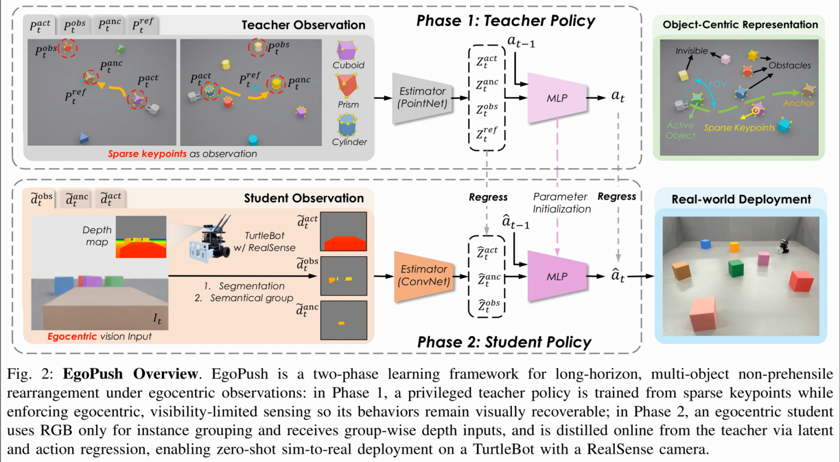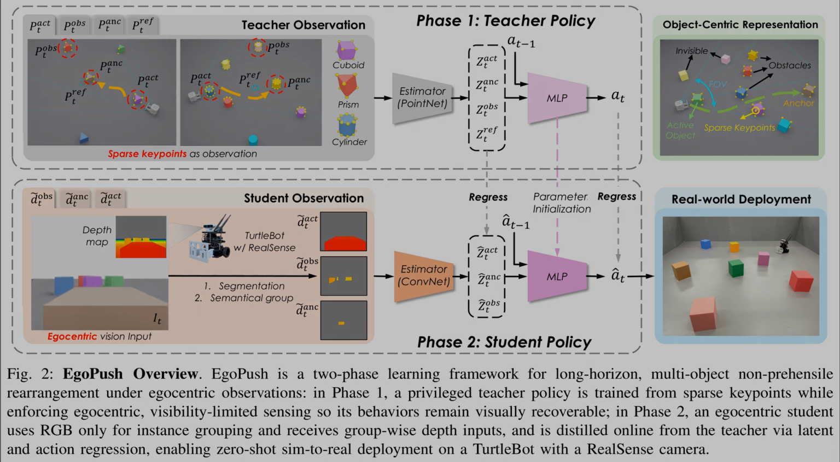Moving to the bottom row, phase 2 introduces the student policy. It uses depth maps and semantic grouping to estimate the teacher's latent states, effectively learning to mimic the expert behavior using only noisy visual data, which enables the successful real-world deployment seen in the final photograph.